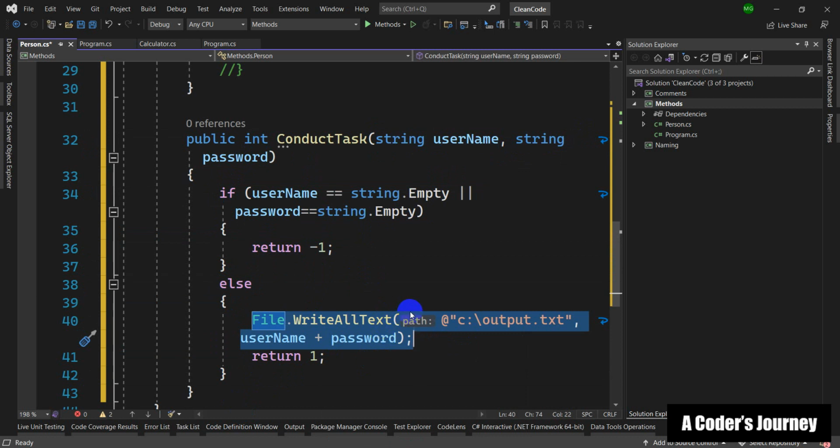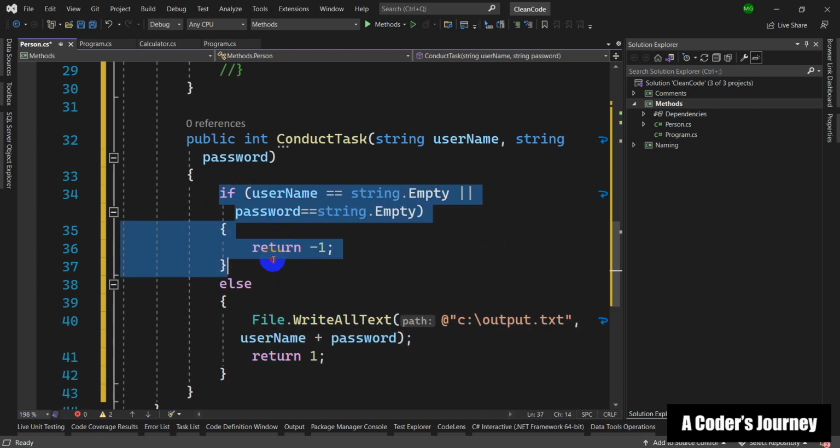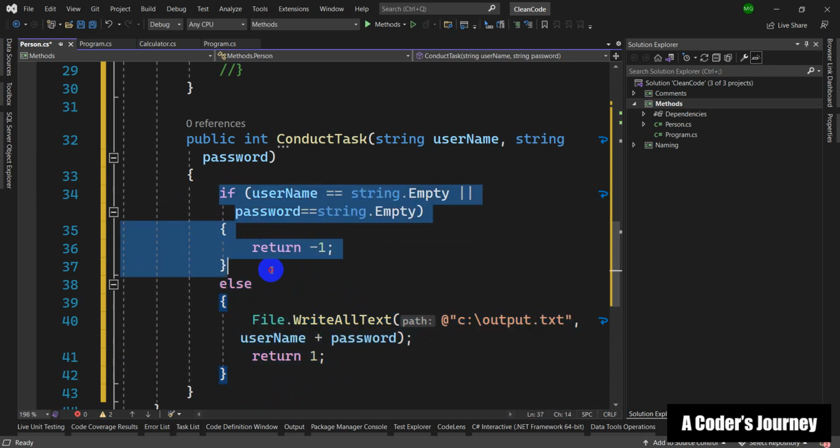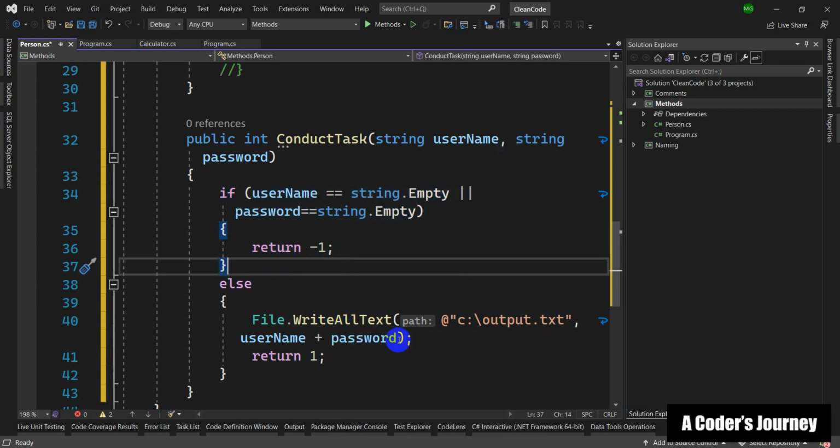I think if you look closely, you notice very easily that this method is doing more than one thing. One of them is the validation, and the other one is the writing to a file, and different abstraction levels, right? So the file system is here, and then probably the business logic is here. We are checking for the validity of the username and password. And again, this is why I haven't been able to choose a descriptive name for my method. I have come up with a very vague name, ConductTask.